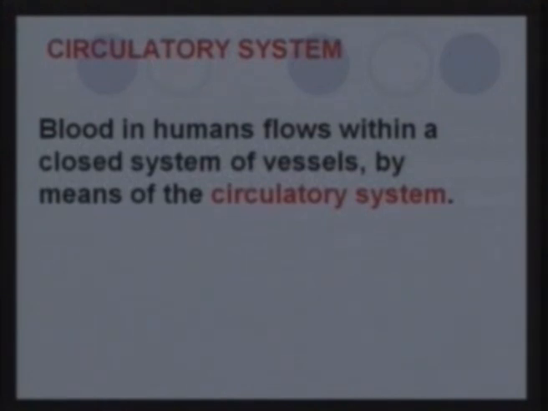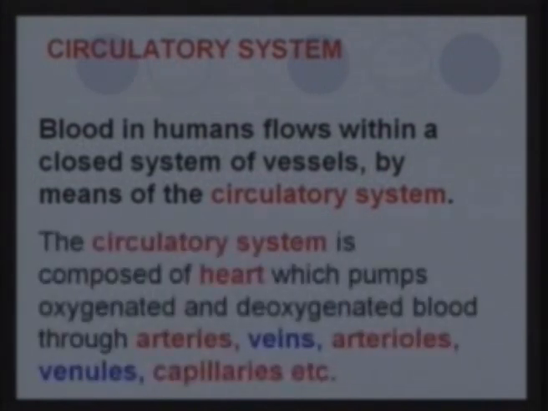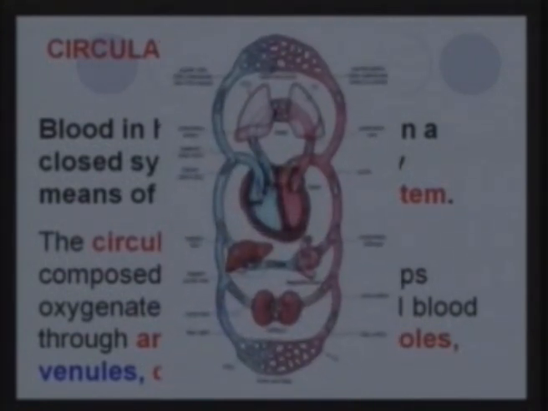The circulatory system involves the movement of blood within the body, and this is achieved by means of a system of pipes as well as a heart, which is able to move this blood. So the circulatory system is composed of the heart. It pumps oxygenated and deoxygenated blood through arteries, veins, arterioles, venules and capillaries.